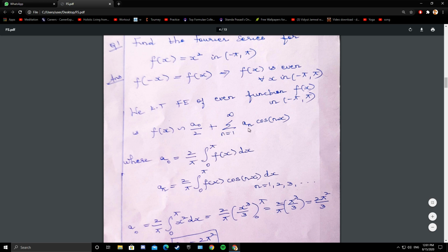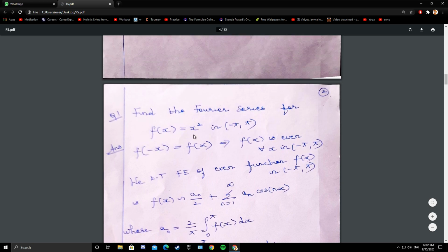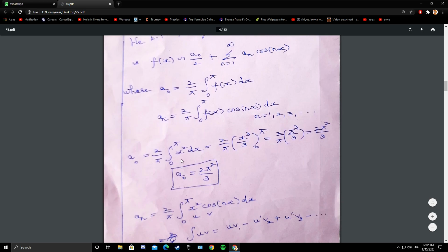So we have written the formula for Fourier expansion of an even function along with the Euler's constants a naught and a n. So what is a naught? 2 by pi integral 0 to pi. What is f of x here? x square. So 2 by pi integral 0 to pi x square dx. Integral x square is x cube by 3. So from 0 to pi, when x takes the upper limit pi, pi cube. When x takes the lower limit 0, 0. So 2 by pi of pi cube by 3, it is 2 pi square by 3. So a naught is 2 pi square by 3.